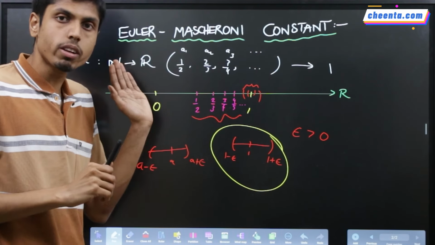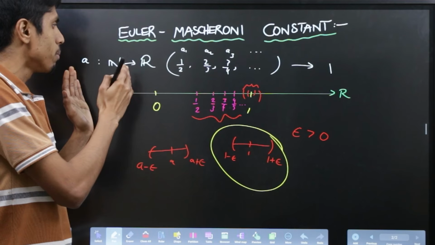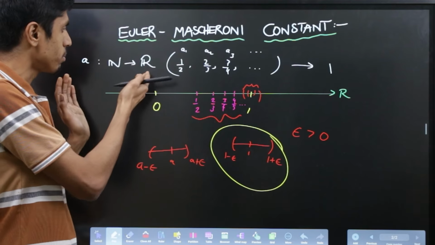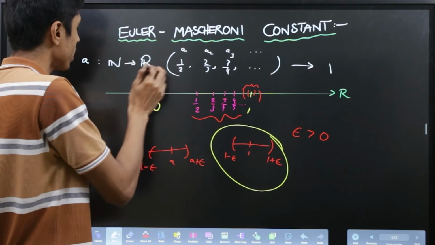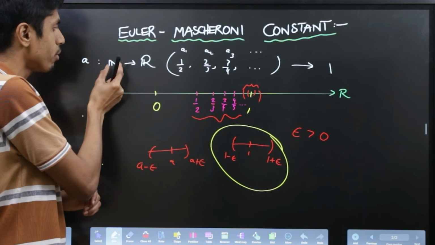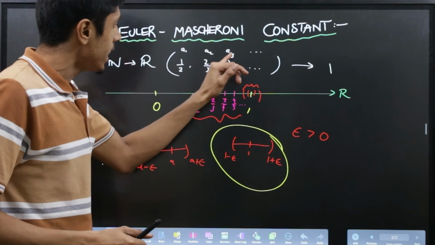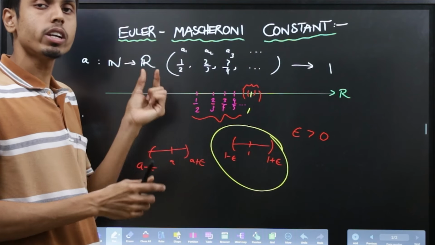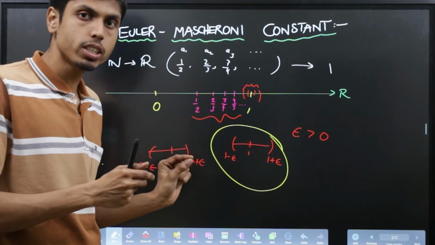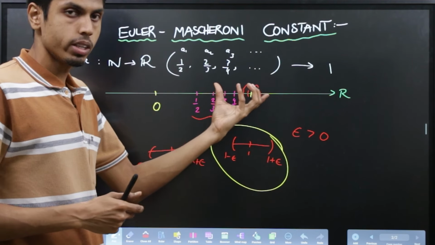Here we are considering only real sequences, so we will be pertinent to real numbers. A1 is the value of the function taken at natural number 1. A2 is the value of function A taken at natural number 2 and so on. By index I mean the input that you should provide for the function to give an output.